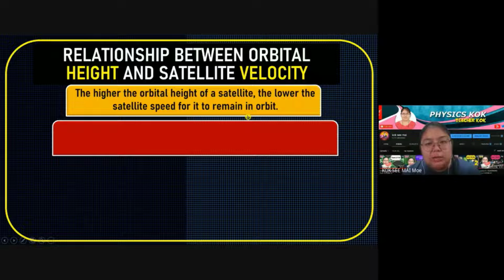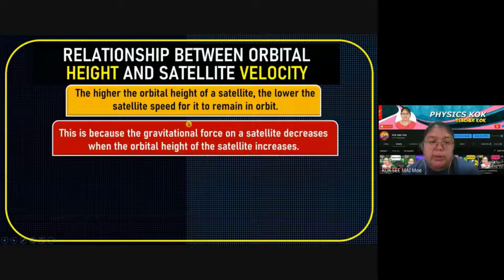Just like just now, HEO, the high Earth orbit, is further away. So the velocity should be slower, because it is already further from the Earth. So they say the higher the satellite, the lower the speed, when it just remains in orbit. Okay, now we go on to explain why.